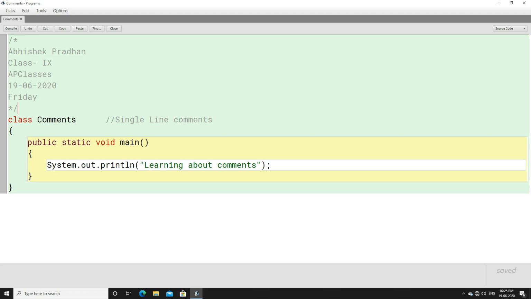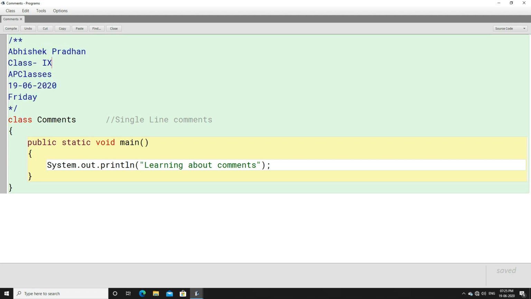Documentation comments are the comments which start with a forward slash and a double asterisk mark. Here you can see forward slash double asterisk mark. This is called a documentation comment. In a documentation comment, you have to write a forward slash and a double asterisk mark. And whenever you want to end a documentation comment, you write a single asterisk mark and forward slash. This is how a documentation comment is represented manually.